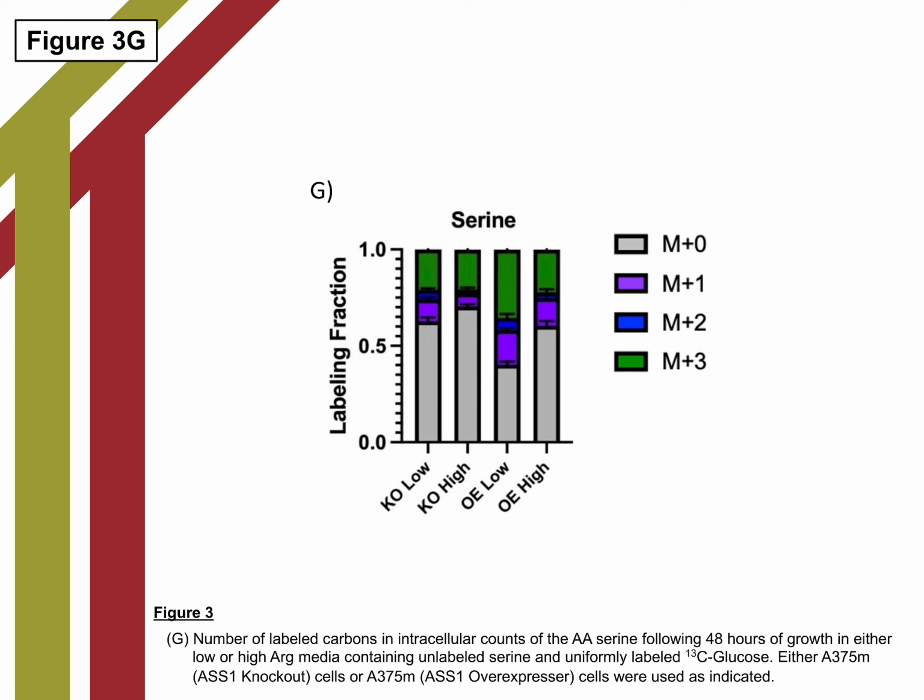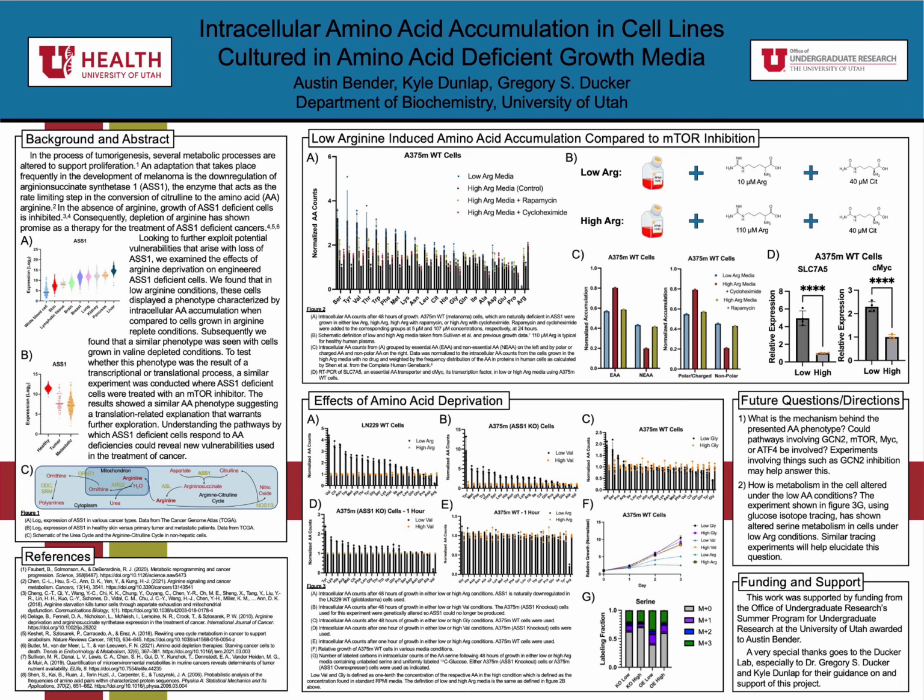Furthermore, an experiment which utilized isotope tracing, shown in Figure 3g, found increased synthesis of the non-essential amino acid serine in cells grown in arginine-depleted media, suggesting that an accumulation of serine is due to increased serine synthesis. With that said, we are still unsure of the specific mechanism and pathways behind the amino acid phenotype and many of the ways in which cellular metabolism is altered under low amino acid conditions.